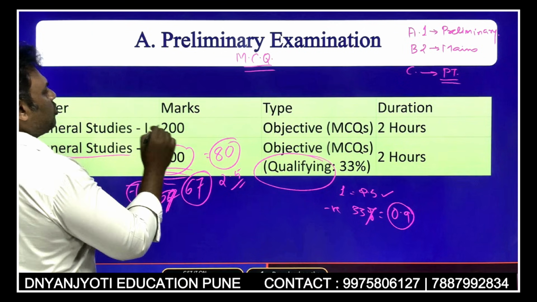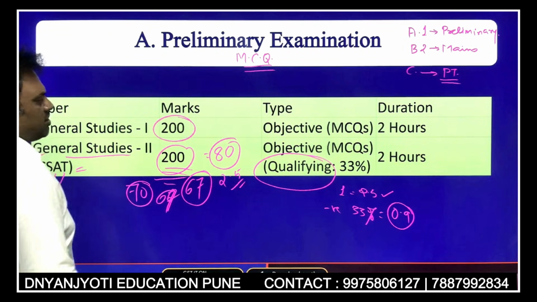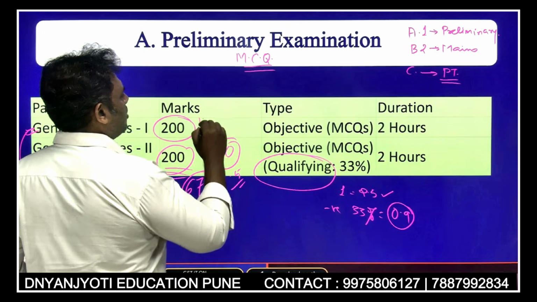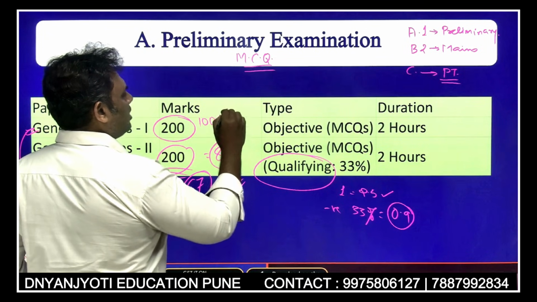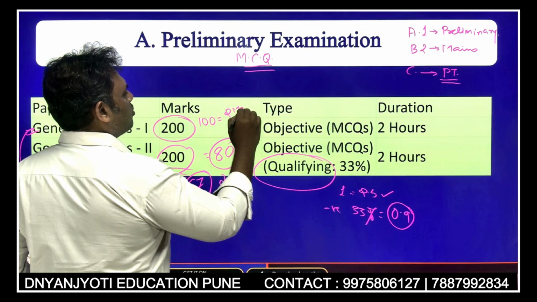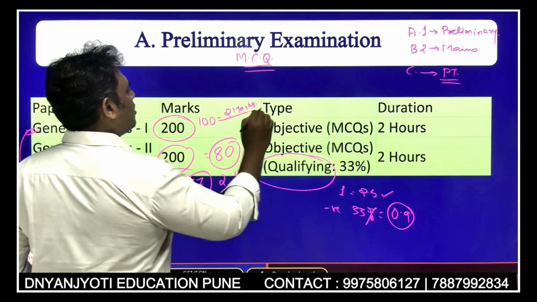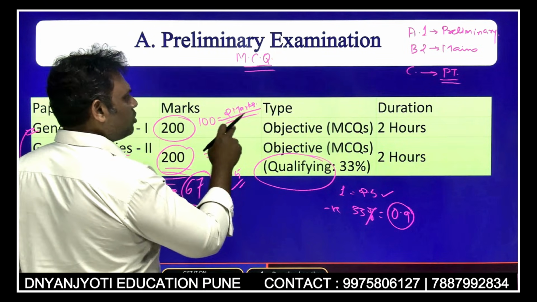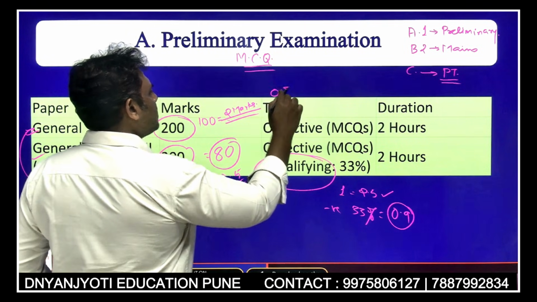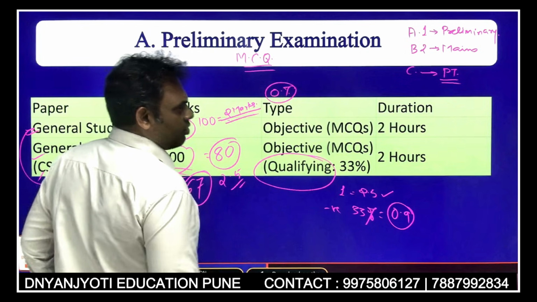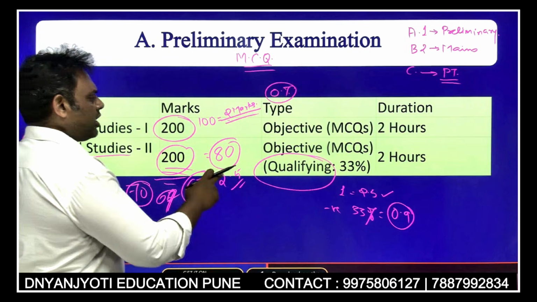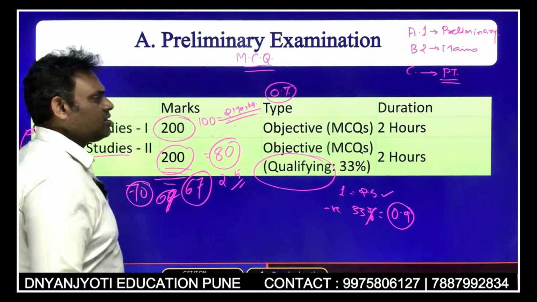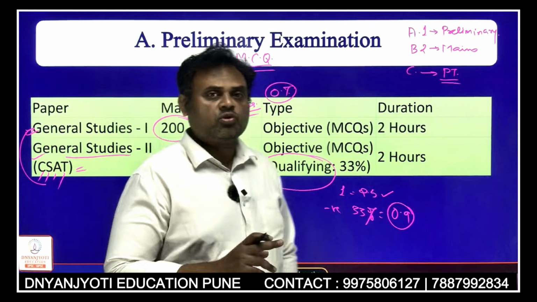Now I am going to go for paper 1, which is General Studies paper 1, for which you are going to attempt around 100 questions, and here each question is going to be of 2 marks. And here also you have a negative, which will be 33% of 2, approximately 0.7 marks, deducted if you get the option wrong. So here also negative marking works. And GS1 is the paper where you have to score the maximum.